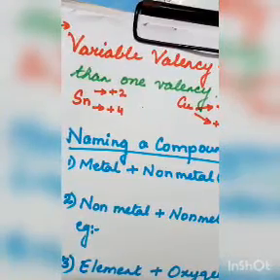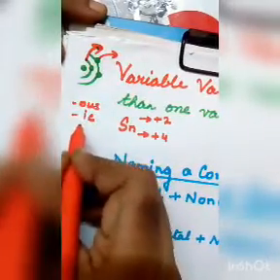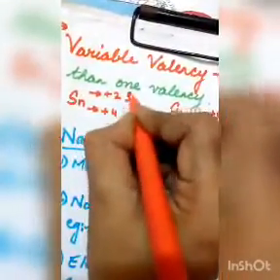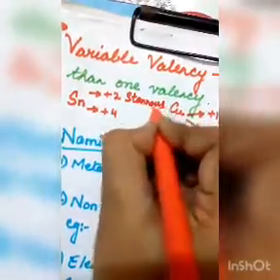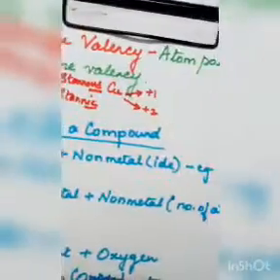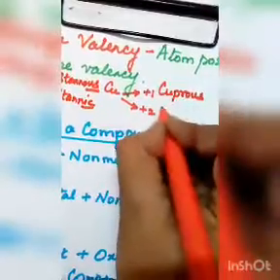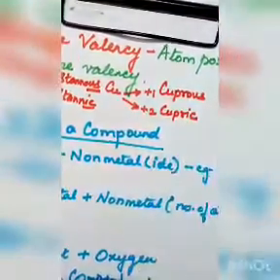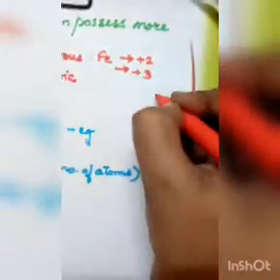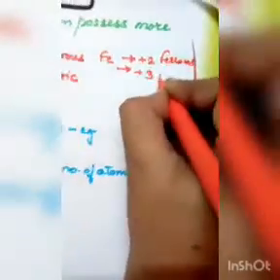Now whenever we write variable valency, the lower valency is always written with the suffix OUS, and the higher valency is always written with the suffix IC. Like I will write here stannous, and it will be stannic. Similarly, for copper, the name is cuprum, but with lower valency it will be cuprous, and with higher valency it will be cupric. Similarly, with iron, it will be ferrous and ferric.